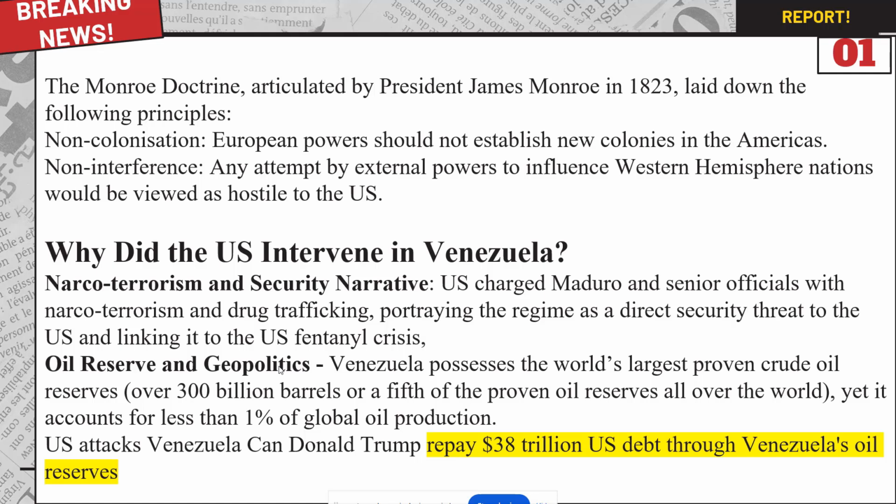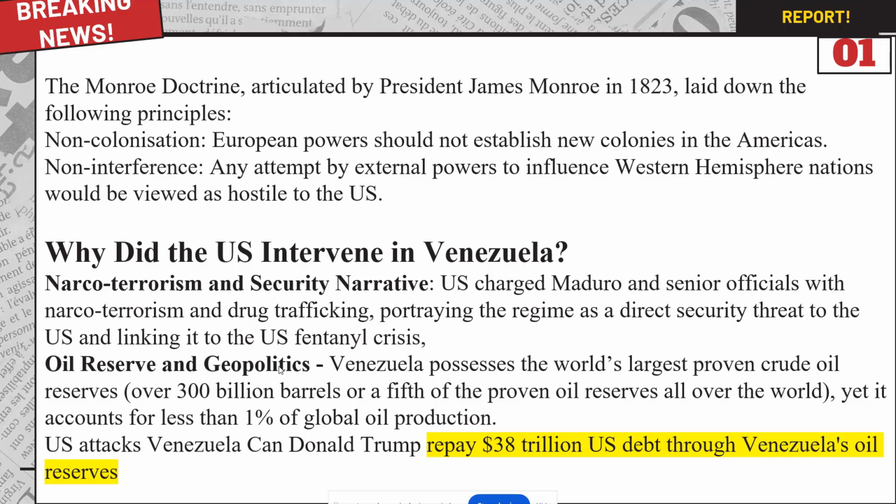It is a doctrine through which it has been justified that the intervention done by the US is correct, because it sees external powers like Russia and China influencing the Western Hemisphere, and it views that as hostile to the United States.